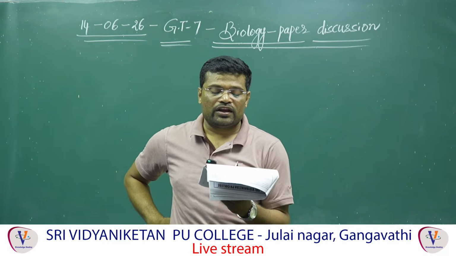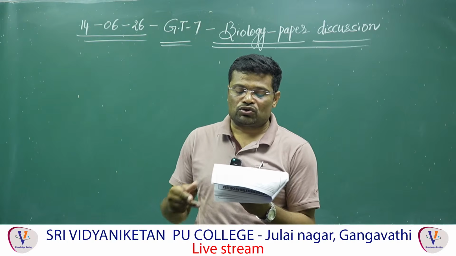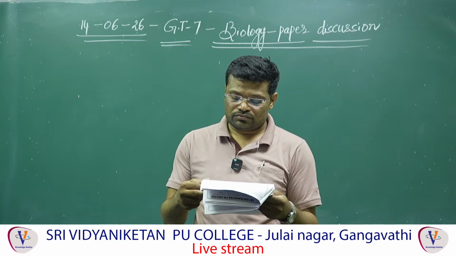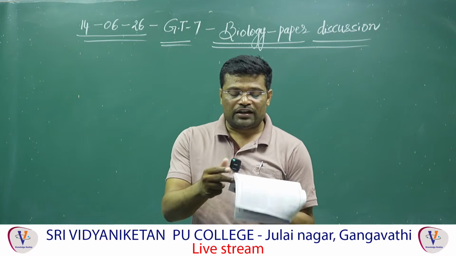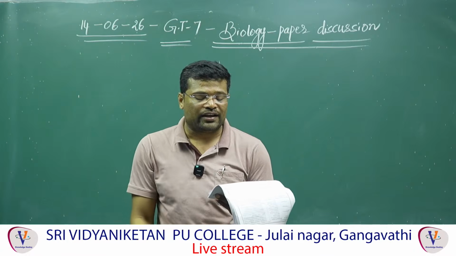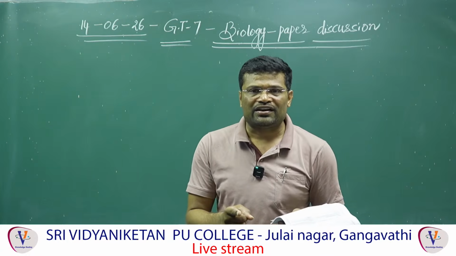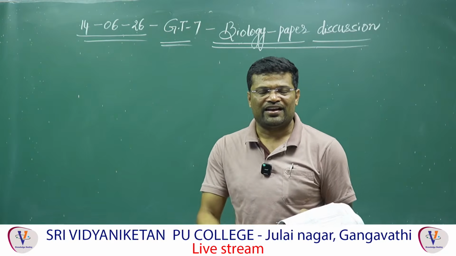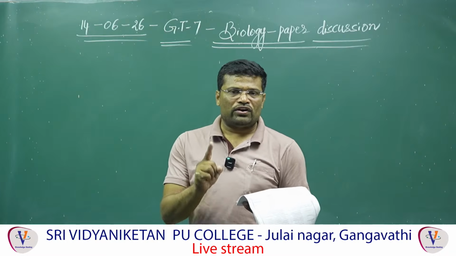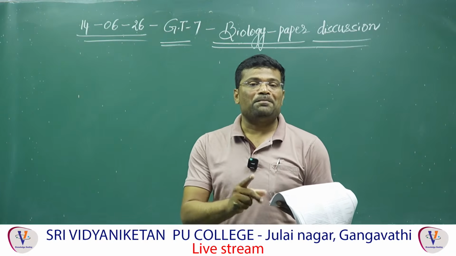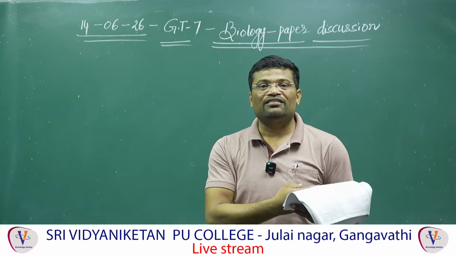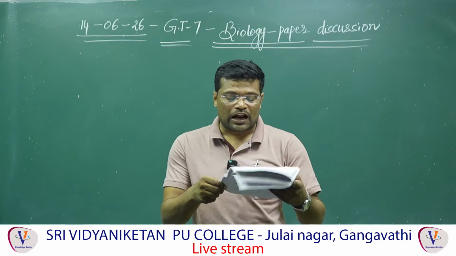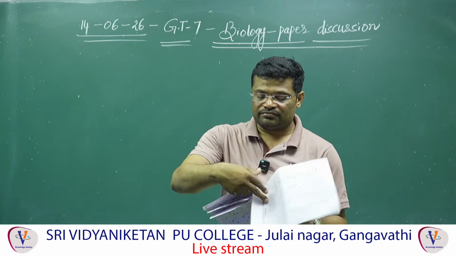4, vertebrae and hip bones are 28 in number together. Correct? So here 3 is incorrect. Go through option 1. Here vertebrae and hip bones together are 28 in number. Number of vertebrae 26. Cervical vertebrae 7, thoracic vertebrae 12, lumbar vertebrae 5, sacrum 1 and coccyx 1. So number of vertebrae 26, number of hip bones 2, 26 plus 2, 28. That's why 4 is correct. Here the incorrect option is 3. Answer is 1.